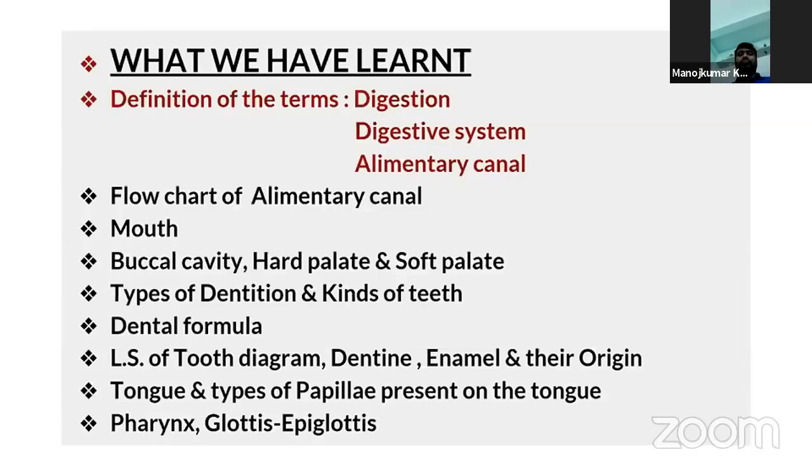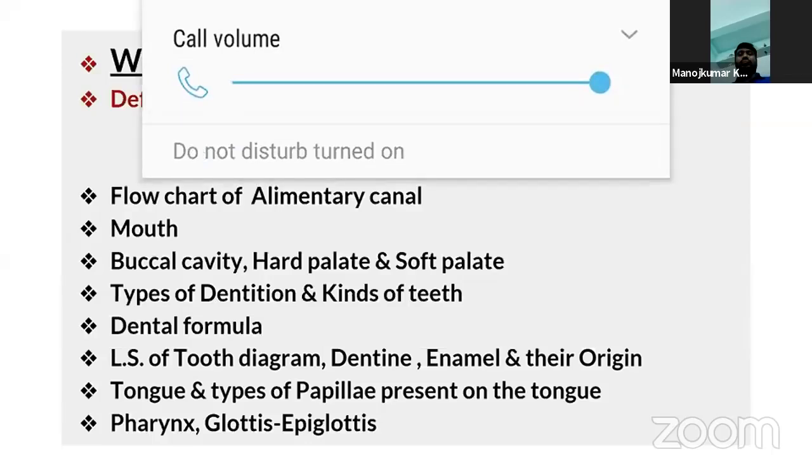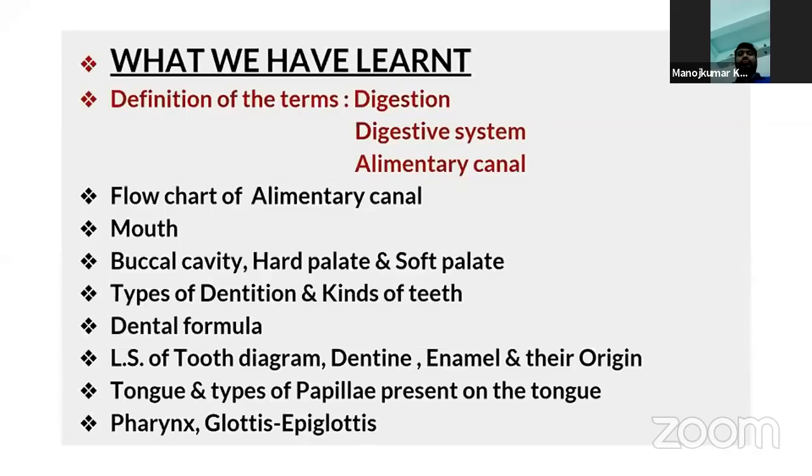We have seen the flowchart of the alimentary canal, a series of organs starting from the mouth and ending with the anus, isn't it? We have discussed the mouth, which is just the first part of the alimentary canal. The mouth leads to the buccal cavity, a small chamber. Here we have seen the hard palate, soft palate, teeth, and tongue. The soft palate hangs down into the deep throat as a conic projection made of soft connective tissue, that is called uvula.